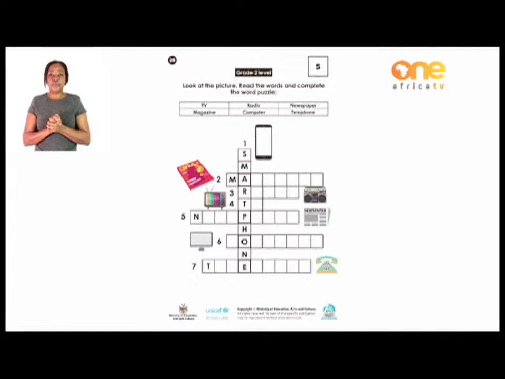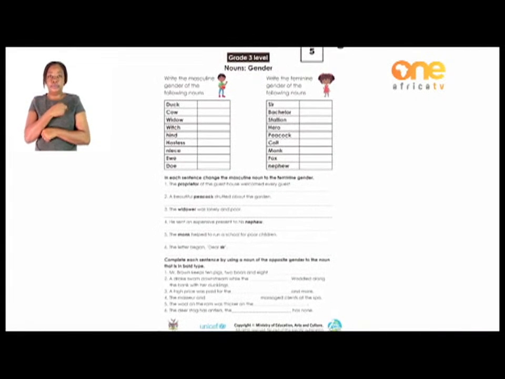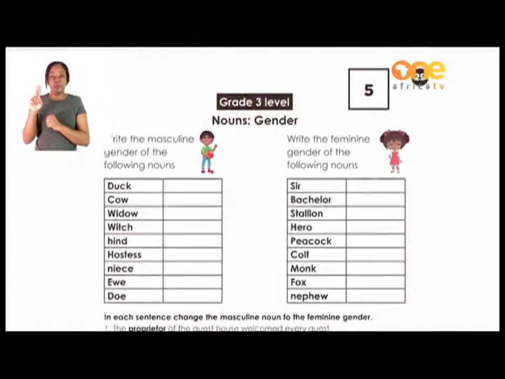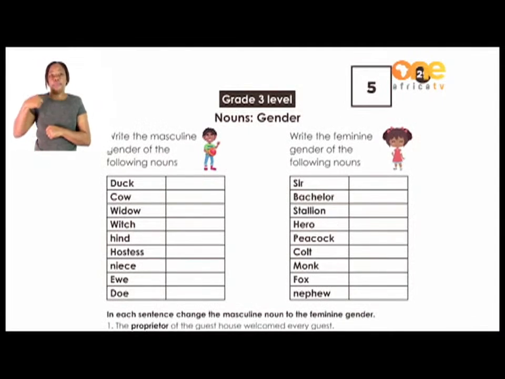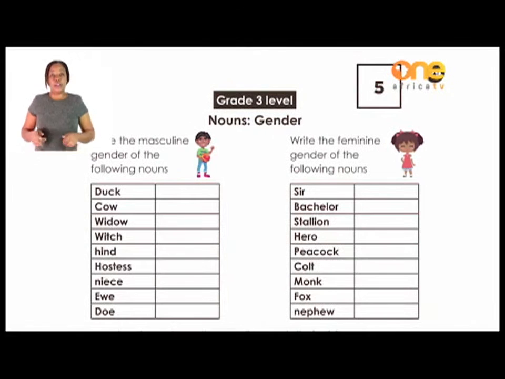Now I'm going to take the grade 3s over to page 29. Okay, so on page 29, we are going to look at gender. What is gender? Okay, gender is the state of being male or female, whether you are a girl or you are a boy. That is what we call gender. Okay, all right, so now let's look at the words that are following.